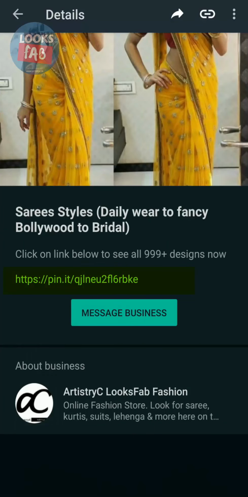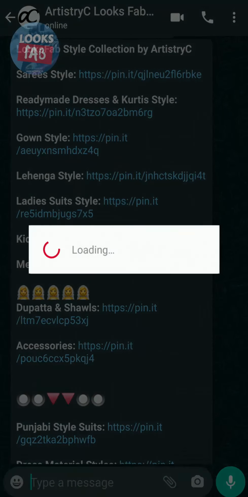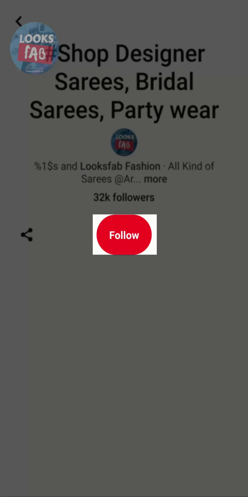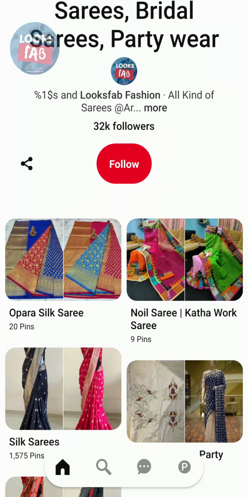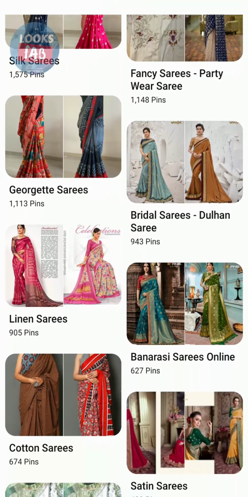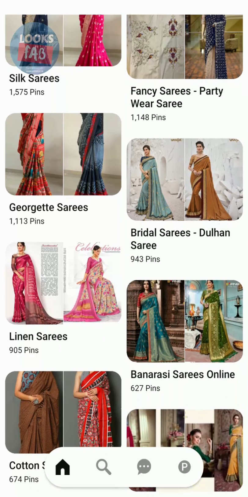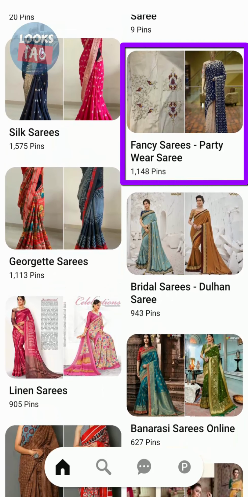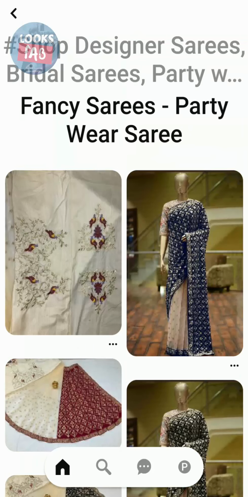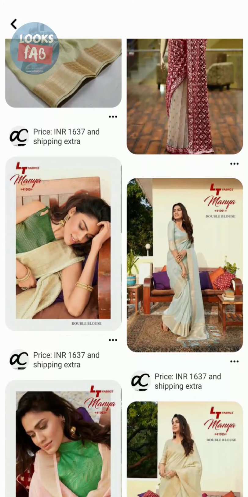If you're looking for saris, click on this particular link and open via Pinterest. As you see, there are different categories of saris that have been put up, which is an easy access for your pick. In case you're looking for fancy saris, just click on the fancy saris available here. You could scroll and see our collection that has been put up.